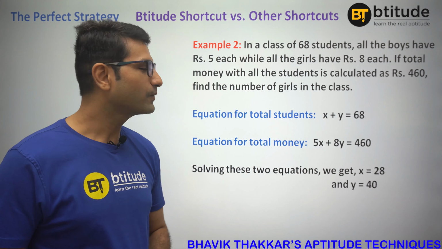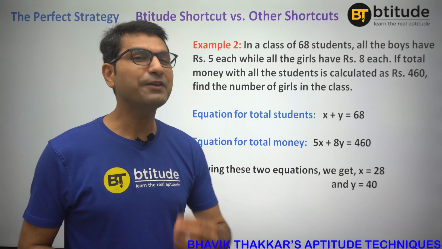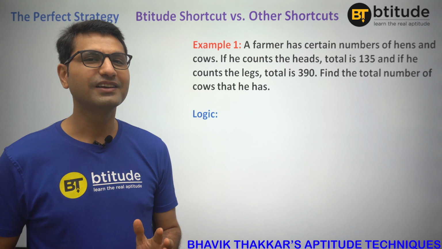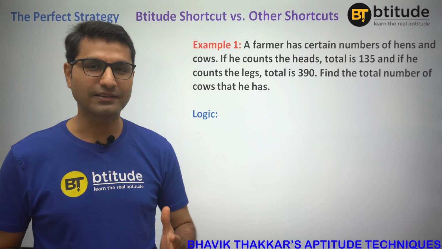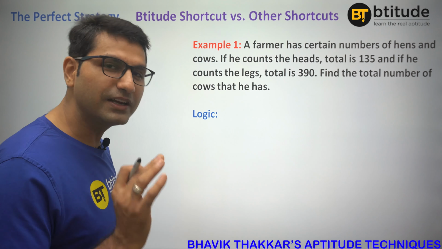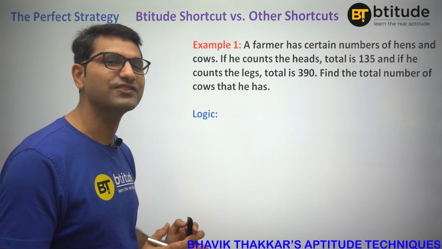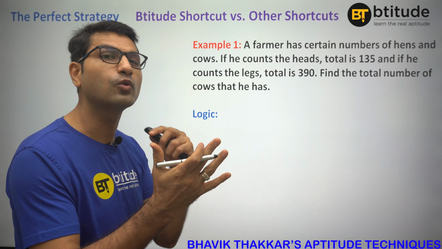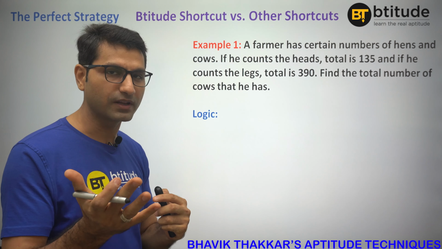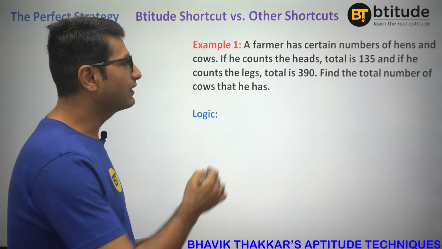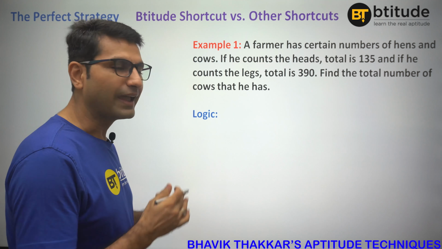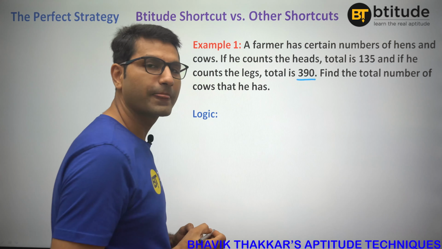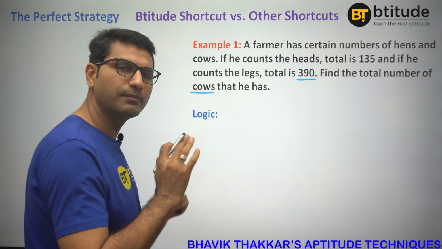Let's understand how. If we had understood the very first question with logic, we could have done it something like this. Look, the aptitude logic to solve this kind of question, where there are two variables, both assigned different values, and the total of those is given. For example, here we are given hens and cows. Hens have 2 legs, cows have 4 legs, and total legs are given. And we are supposed to find out the cows. The method is pretty easy.